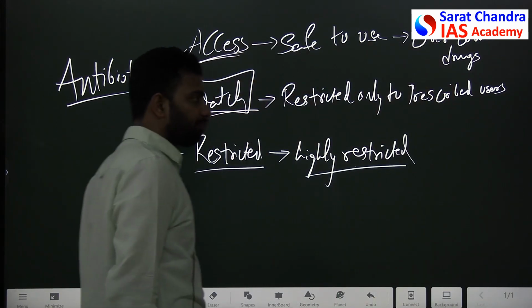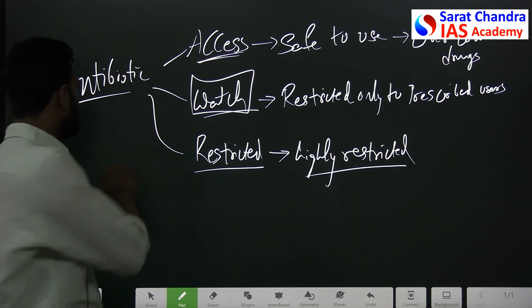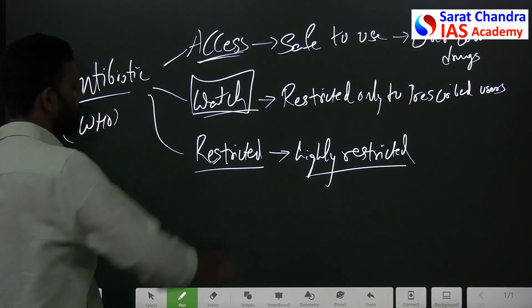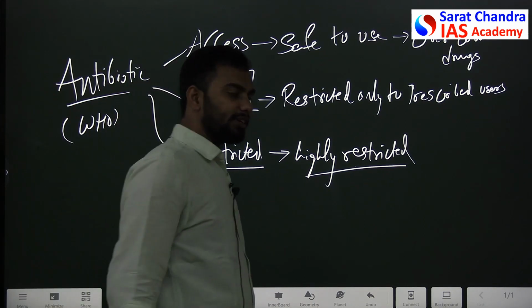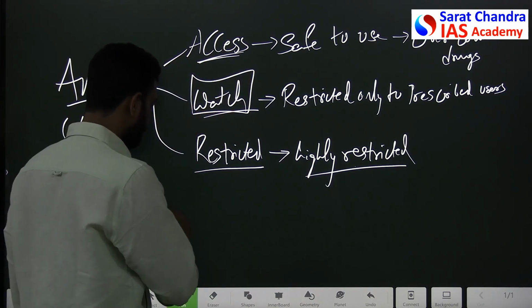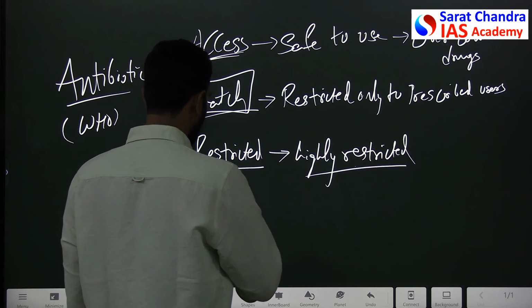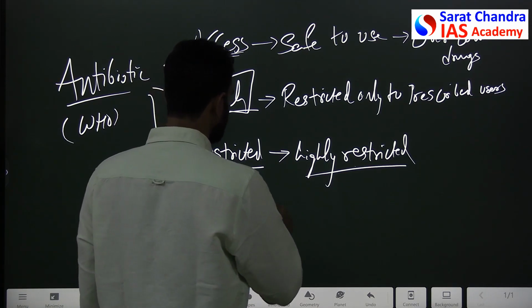In India also, we follow the WHO standards. In India, we follow this under the Drugs and Cosmetics Rules.